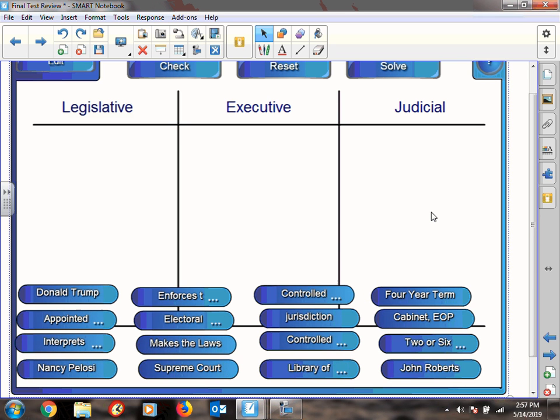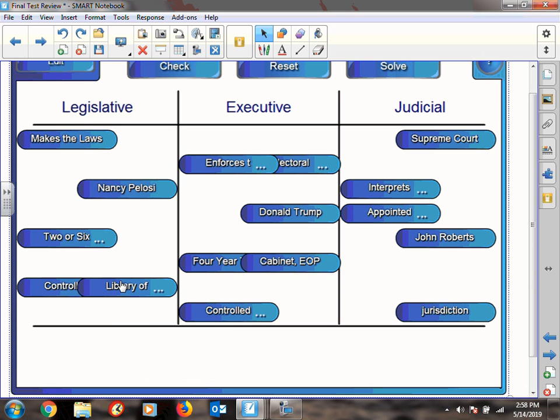So where would you classify these? Donald Trump, appointed for life, interprets the laws. Nancy Pelosi, enforces the laws, elected through the Electoral College, makes the laws. The Supreme Court, controlled by the President, jurisdiction, controlled by Congress, Library of Congress, a 4-year term, the Cabinet, 2 or 6-year term, and John Roberts. So if you want to take a moment and see if you can figure out where to classify them, I would hit pause now.